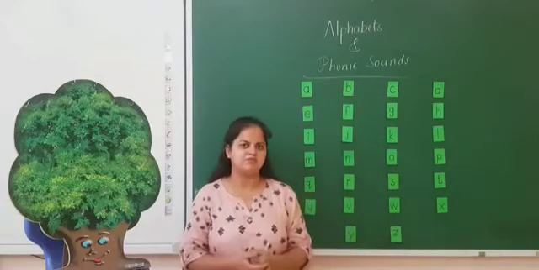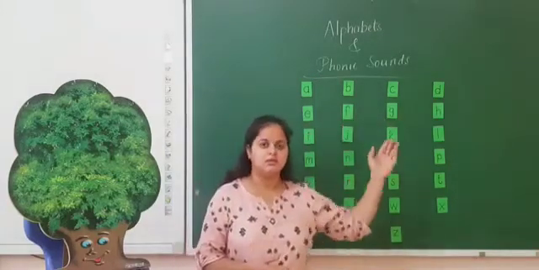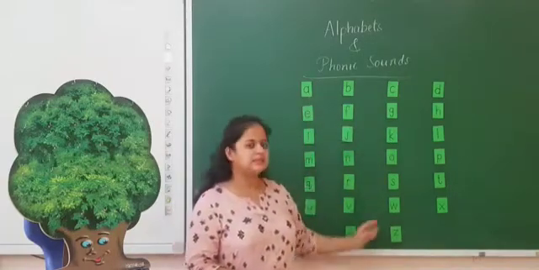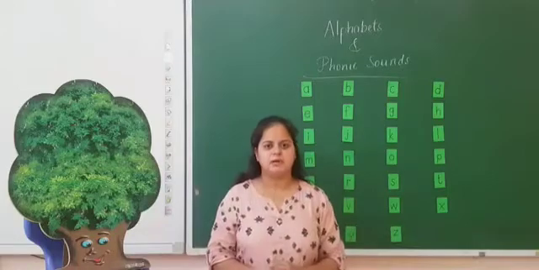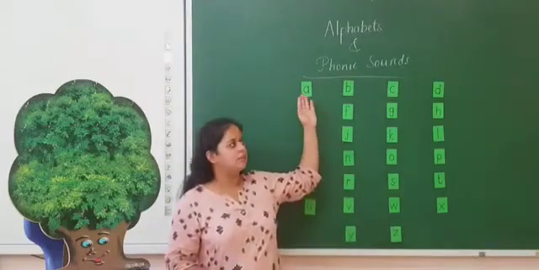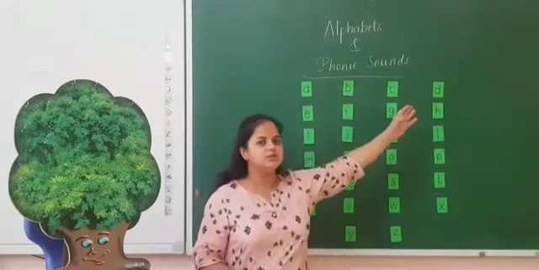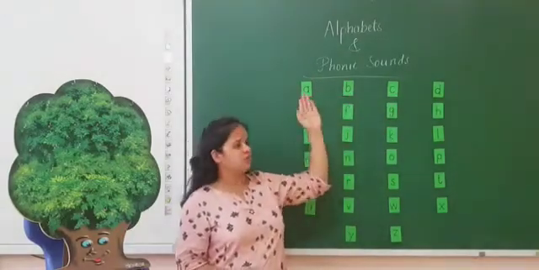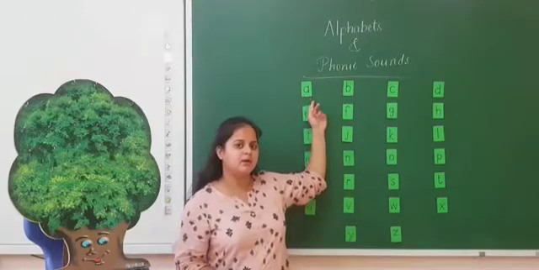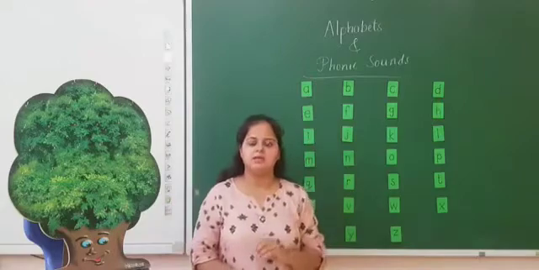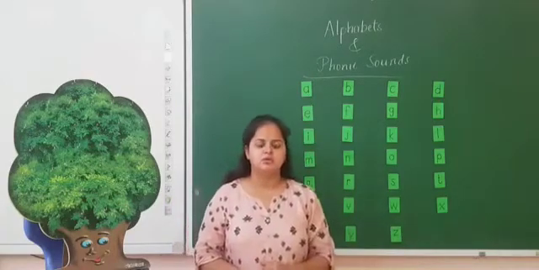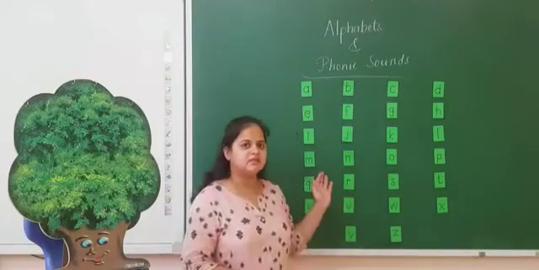Alphabets, you all know the alphabets. A, B, C, D are the alphabets from A to Z. These 26 letters are called alphabets. And what is the phonic sound? Alphabet को बोलते टाइम A, B, C, D. जब इनके थ्रू कोई वर्ड बोलते हैं, जैसे A says A for apple. Apple बोलते टाइम A का जो साउंड आ रहा है, उस साउंड को हम कहते हैं phonic sound. So today we will revise the phonic sounds.